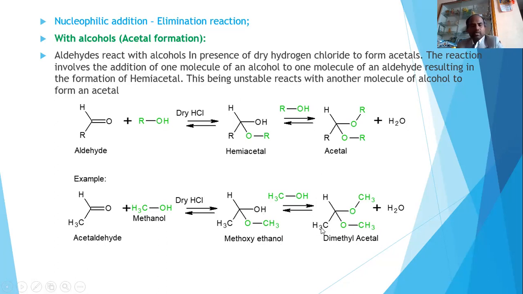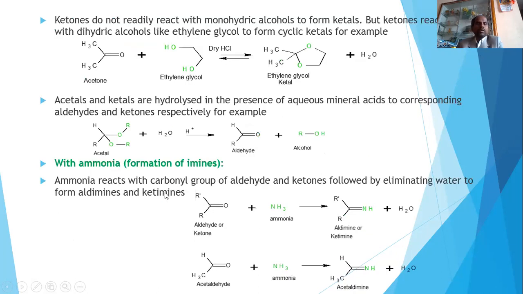With this, I will go to one more example. Here I am taking a ketone. This is acetone I am taking. Ethanol is a monohydric alcohol. Ethylene glycol is a dihydric alcohol. So that means acetone does not react with monohydric alcohol, but acetone reacts with dihydric alcohol such as ethylene glycol in presence of dry HCl and forms a cyclic ketal.